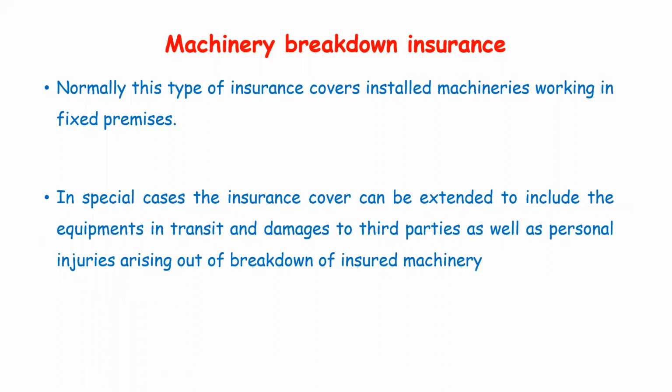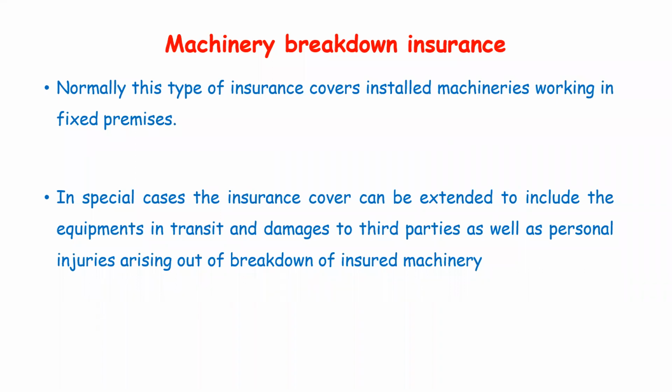A certain amount will be fixed year by year, and that amount should be continuously paid. That is nothing but machinery breakdown insurance.